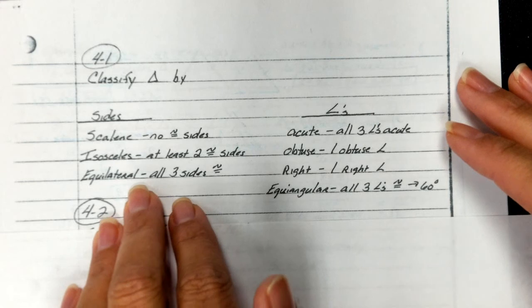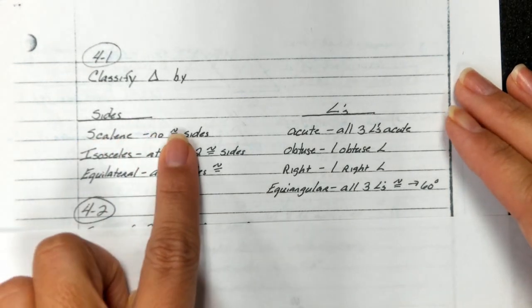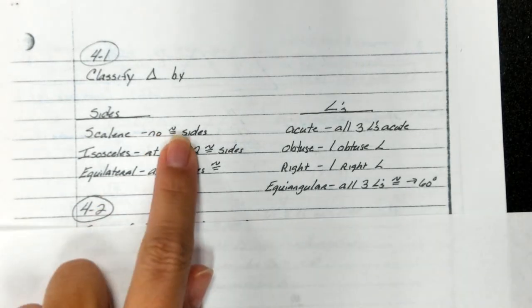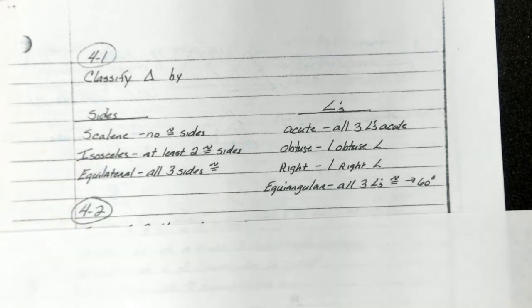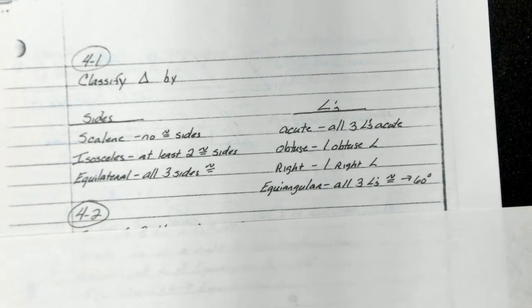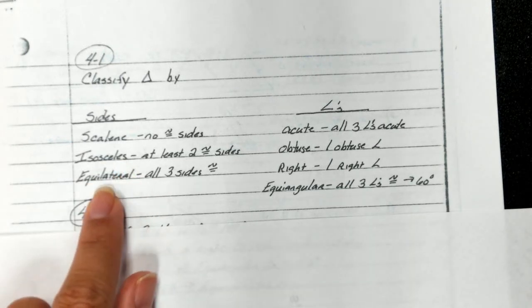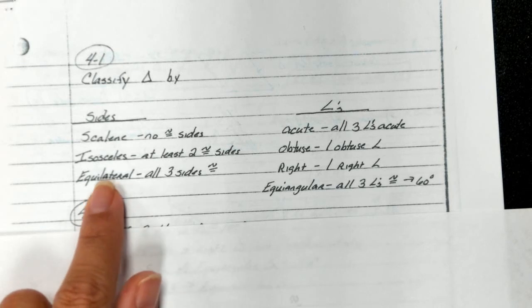We would classify a triangle as scalene if it had no congruent sides. So guys, this is where you would have to be able to prove algebraically or be told the length of the sides. It's not looking at a triangle and saying, oh, it looks the same, so therefore it's this. It's being able to prove it algebraically. So if no sides are congruent, we would call that triangle scalene. But if you have at least two sides of a triangle that are congruent, we would call him isosceles. And then if all three sides are congruent, he would be equilateral.